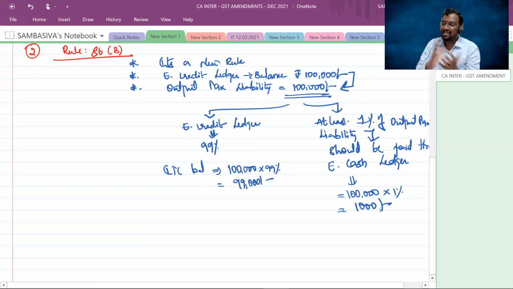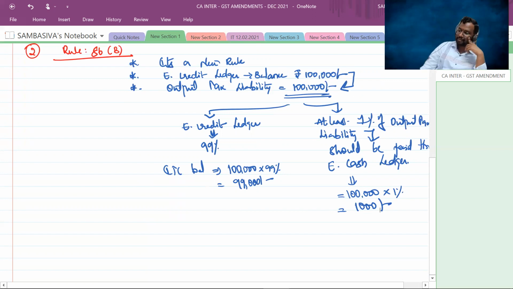So the department can easily cross-check whether he is a genuine input tax credit claimer or a fake input tax credit claimer. Right, sir. The main purpose of introduction of this rule is to put a check on false input tax credit claimers. Clear.